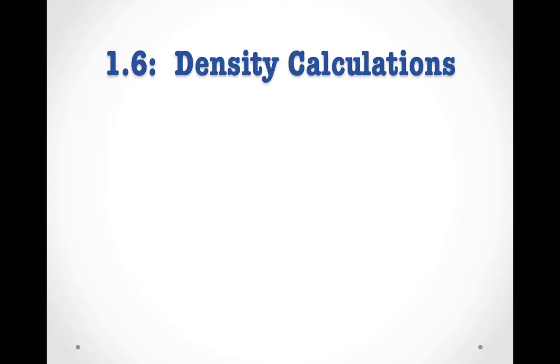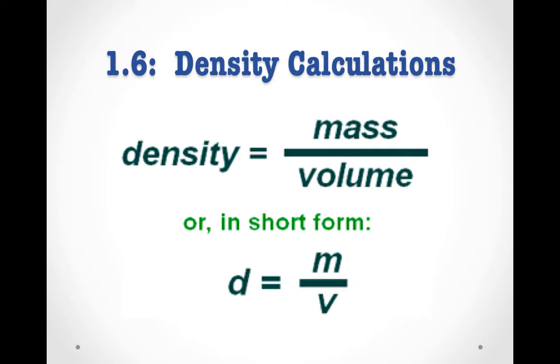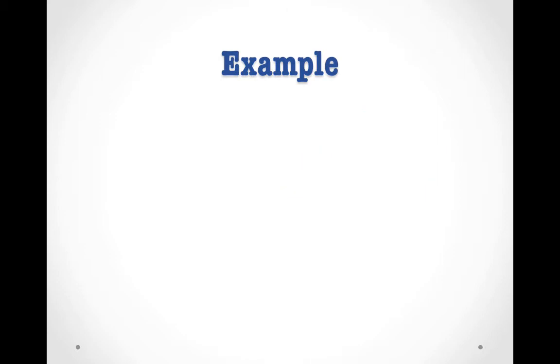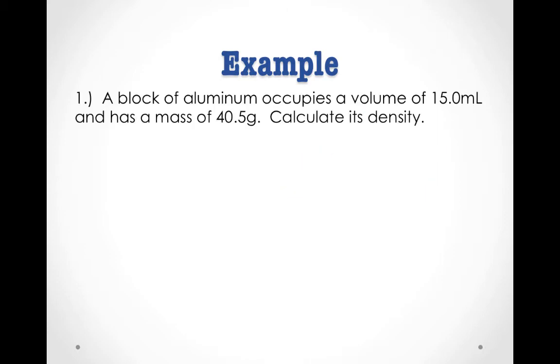Let's turn now to a quantitative approach to density, where we calculate density of substances. As you may know, the equation for density is density equals mass over volume. Again, density is a ratio, as indicated by our division sign, between mass and volume. We can abbreviate this as D equals m over V. Let's do an example together.